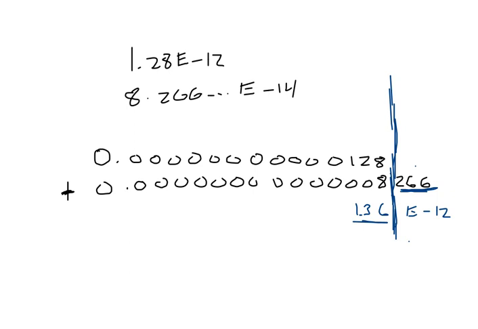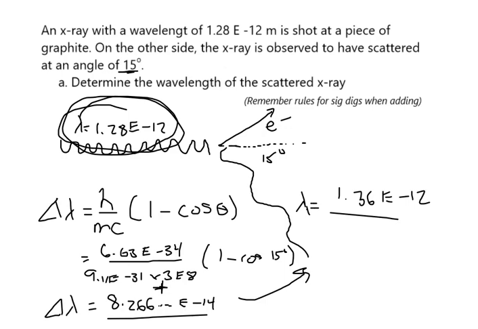So it still appears to have 3 sig digs, but there's a funky rule for how this works. Because you're adding this number, but there are extra zeros in front, you're really only adding the first digit to the last digit. If that doesn't make sense, maybe I can explain it more later, but the long story short is that this number with 2 sig digs does not affect this one with 3. So we still have 3 sig digs.